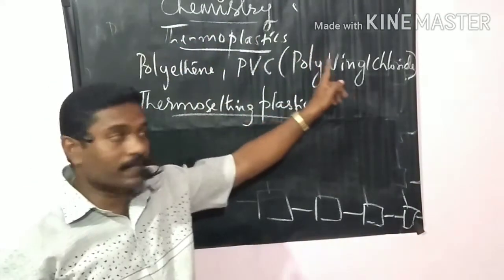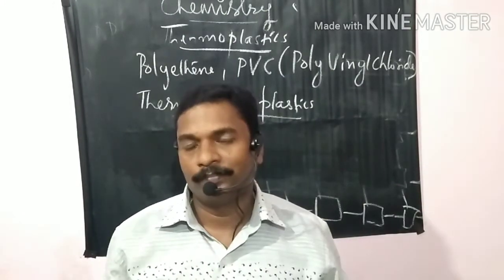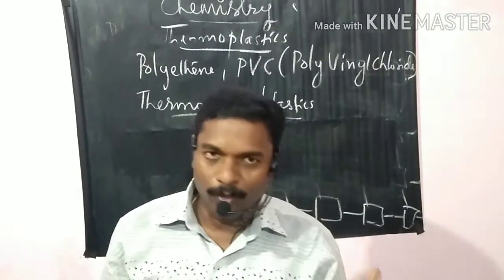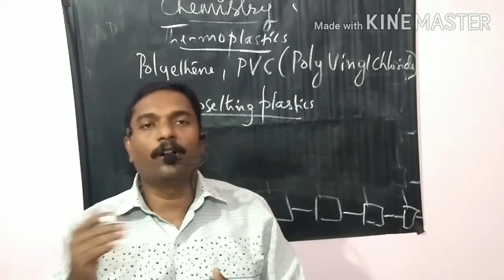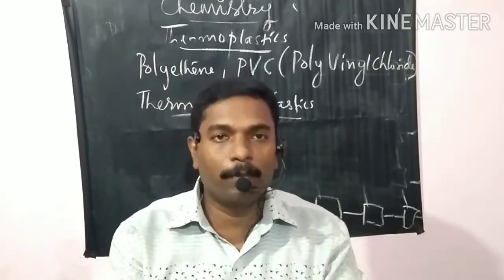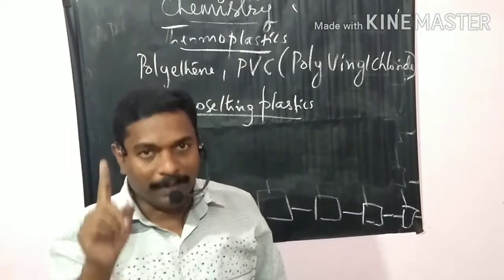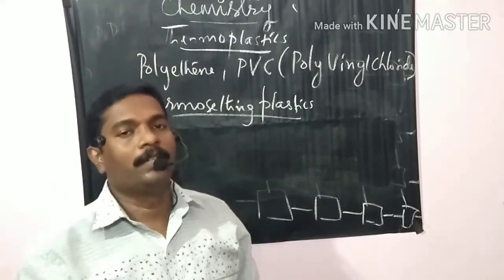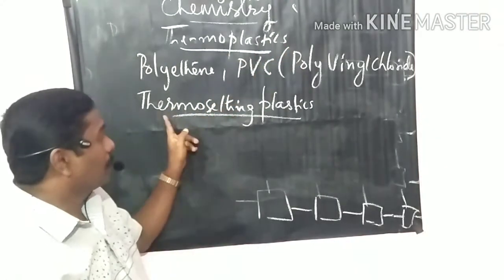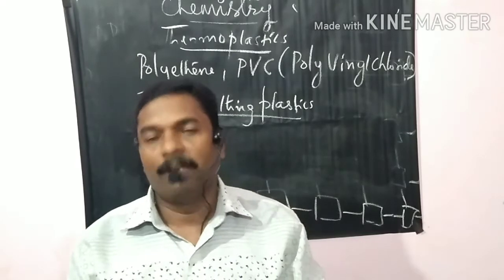Thermoplastics, once heated, become soft and again become hard after cooling, and then we can make them soft again by heating. By repeatedly heating and cooling, we can change the shape of thermoplastics, whereas thermosetting plastics can change shape only once by heating and cooling.